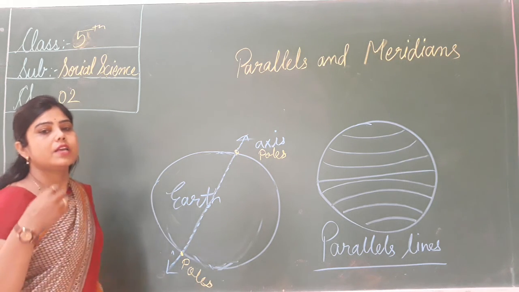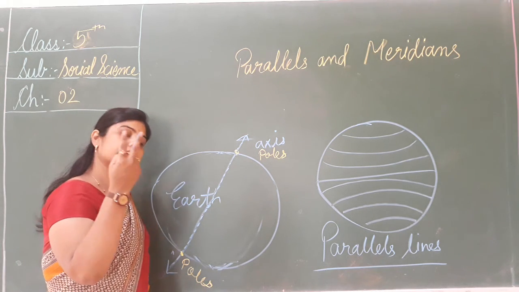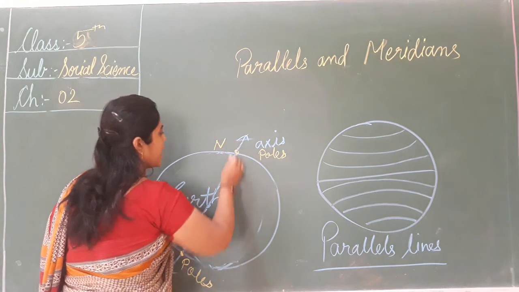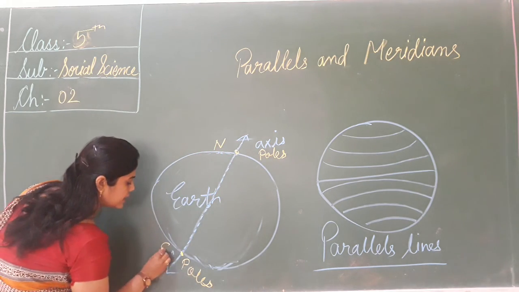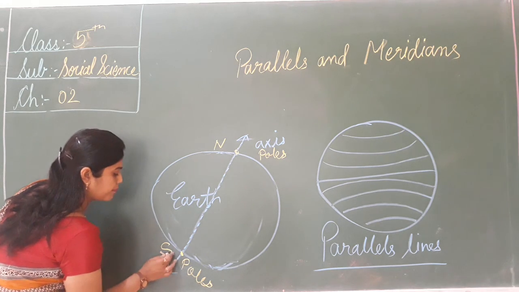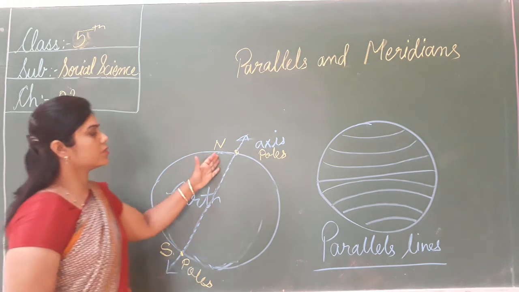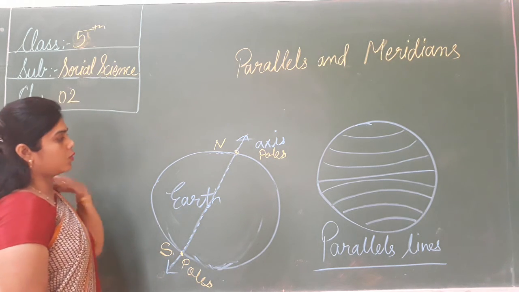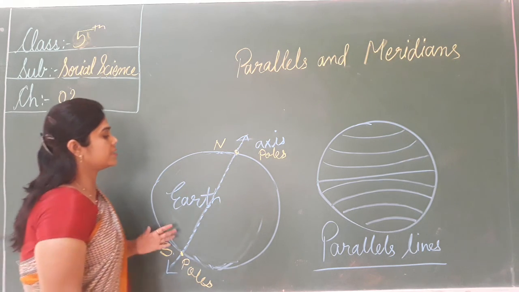Poles are used as two fixed points. The top is the north and the bottom is the south. Top pole को क्या कहेंगे? That is the north and the bottom is the south. So this is the imaginary line.